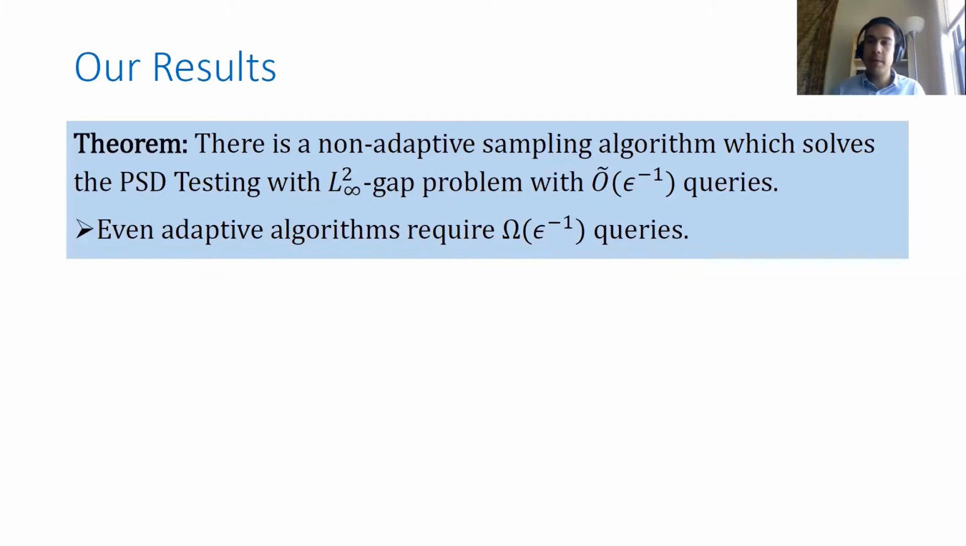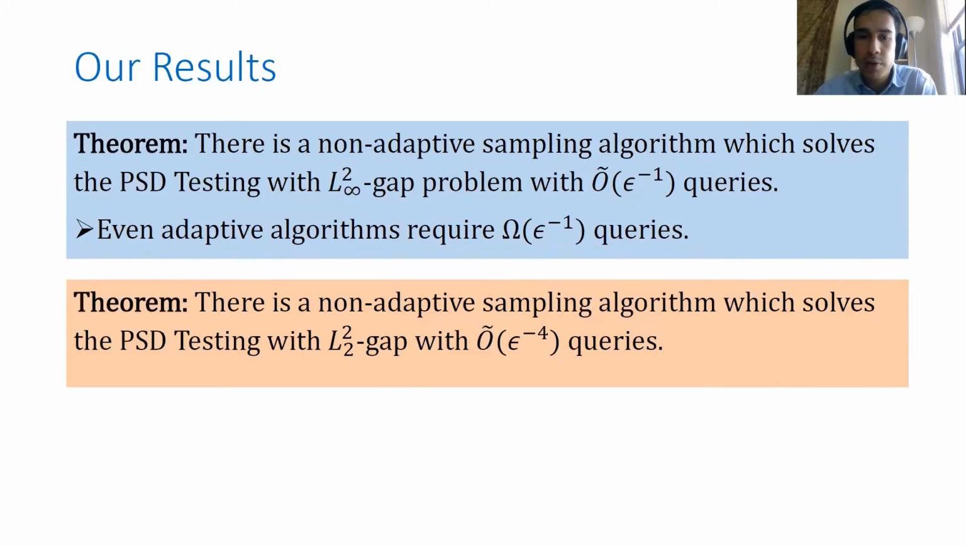Now I'm going to go through our main results for these two testing problems. Our first result is for the special case of the L infinity gap, and we show tight bounds for this problem. We show that there's a non-adaptive sampling algorithm which solves the PSD testing problem making only tilde O of 1 over epsilon queries. Here the tilde O only hides log 1 over epsilon factors. There won't be any log n terms in this talk, only log 1 over epsilon factors. Similarly, we show a lower bound that even adaptive algorithms require 1 over epsilon queries. So we have tight bounds for the L infinity gap problem up to log 1 over epsilon factors.